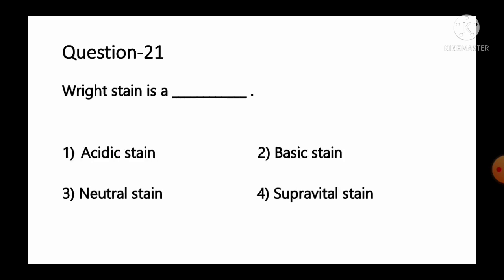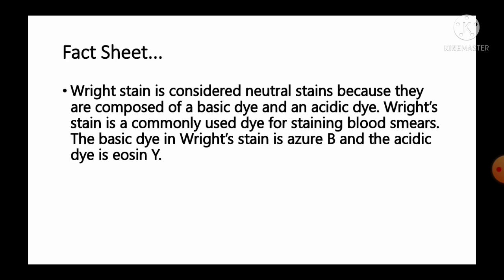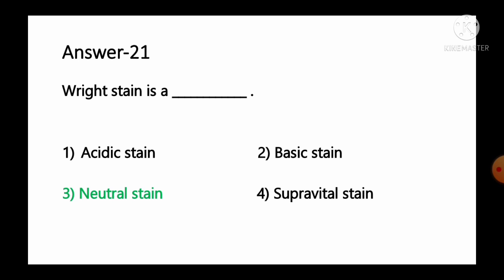Move to the next question number 21. White stain is a option number 1 acidic stain, number 2 basic stain, number 3 neutral stain, number 4 supravital stain. And the information available regarding this question, it is white stain is considered as a neutral stain because they are composed of a basic dye and an acidic dye. White stain is commonly used dye for staining blood smear. The basic dye in white stain is azure B and the acidic dye is eosin Y. So in general, we can say white stain is an example of neutral stain. Option number 3 is the correct answer for this question.